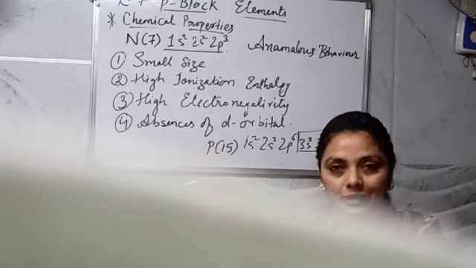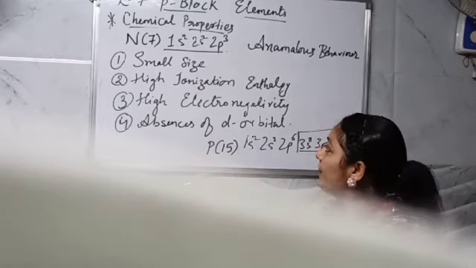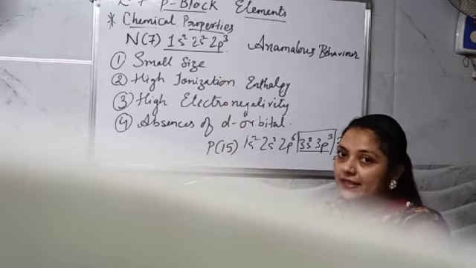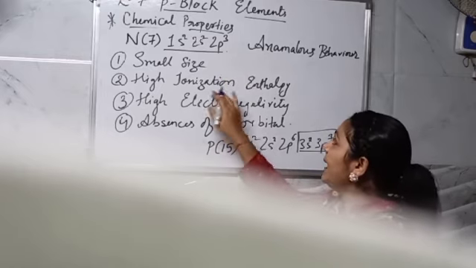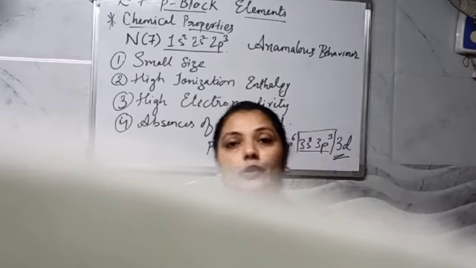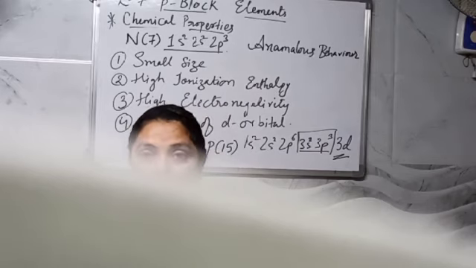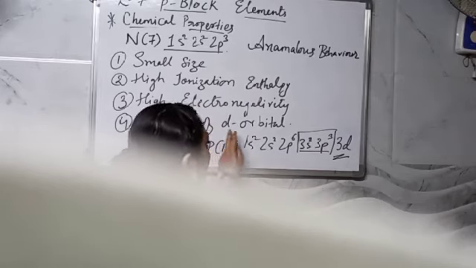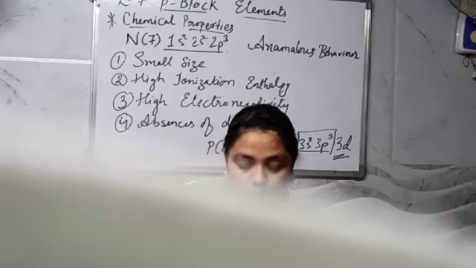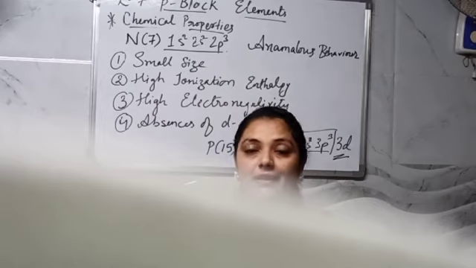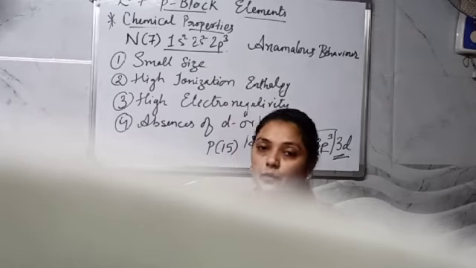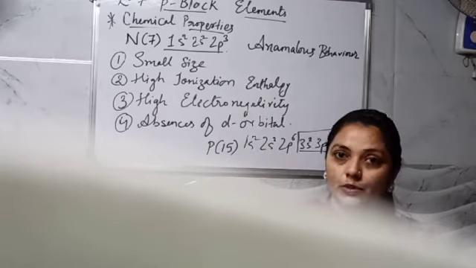Rest of the members are having d orbitals. So very important, because of the small size, it is differing in the properties. High ionization enthalpy, high electron gain enthalpy, electronegativity we can say, and absence of the d orbital. So dear student, because of all these properties, we say that nitrogen is showing different properties over here.